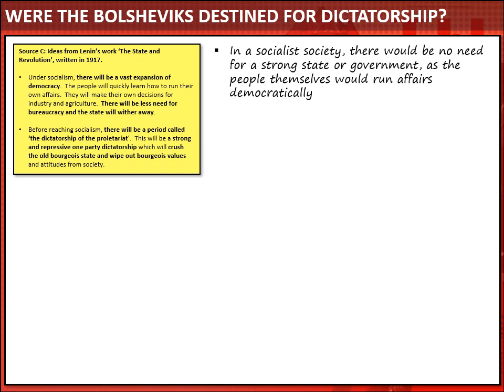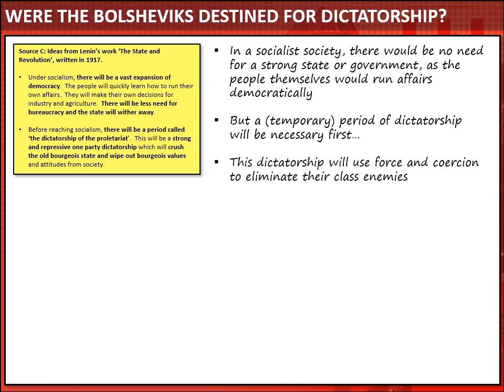But in the second section there, Lenin makes it clear that he believes a temporary period of dictatorship would be necessary first, and that he's planning for that. And he calls it the dictatorship of the proletariat. And he's drawing on Marx's theory there.